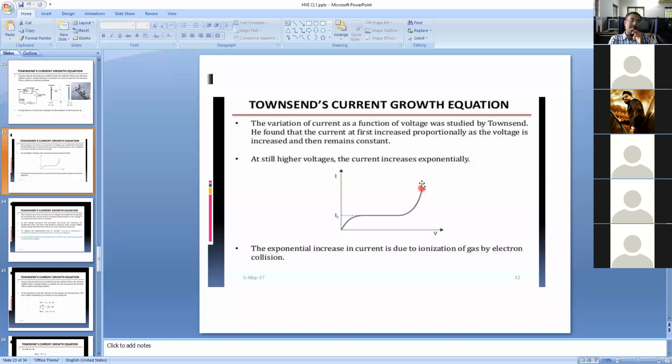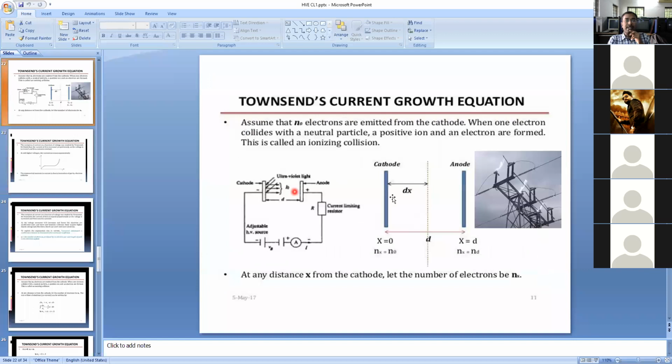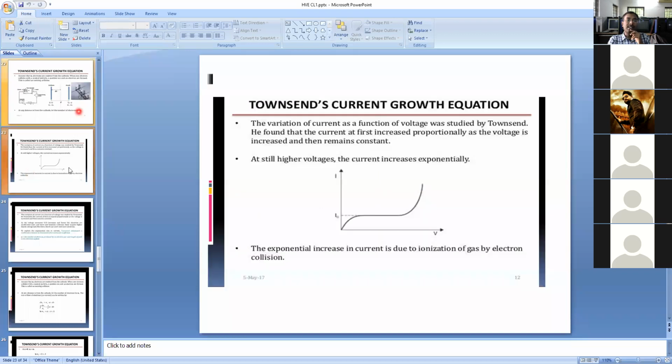Okay, the current suddenly increases because a spark appears between these two plates. That is the process explained by Townsend's concept: the exponential increase in current due to ionization of the gas by electron collision. You know well ionization by collision.